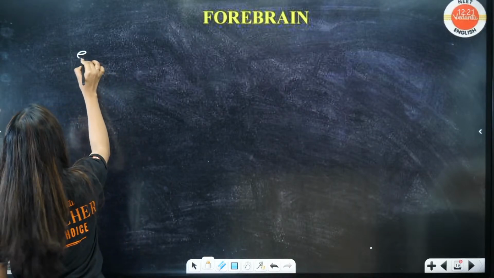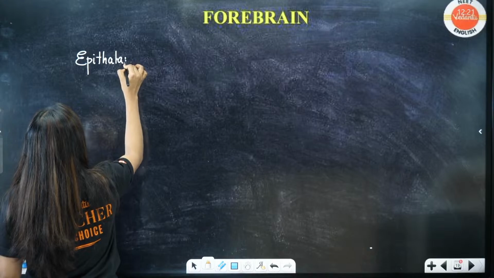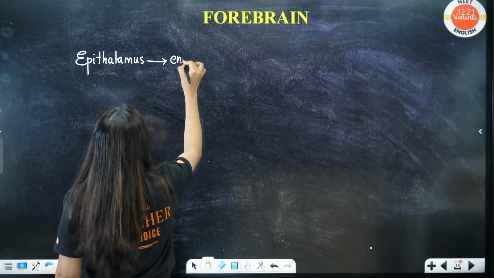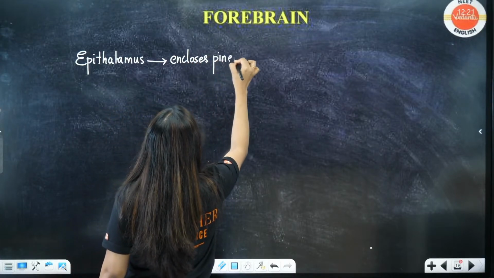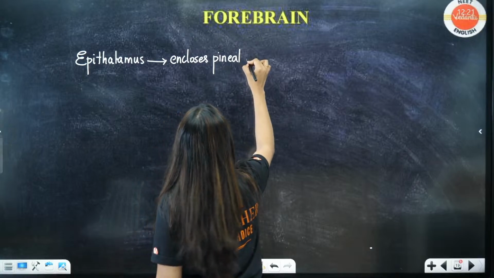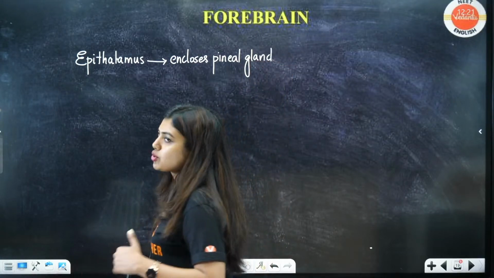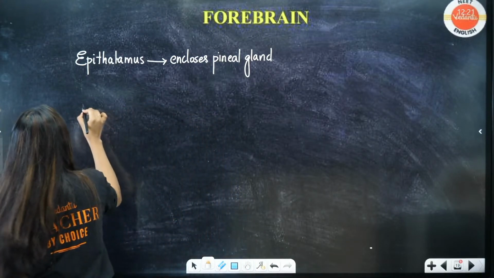Here we know epithalamus. Epithalamus encloses your pineal gland, which works with your circadian rhythm. That means sleeping and waking up will be happening with your pineal gland. Next chapter we'll be studying it.